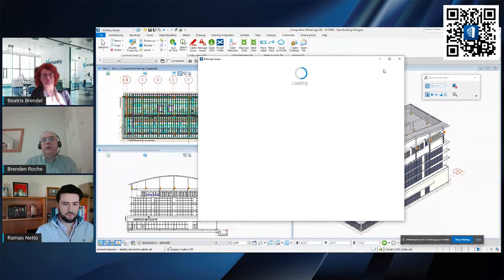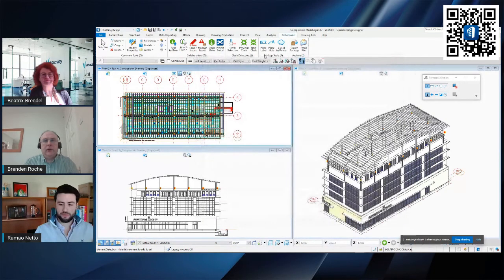See if it's going to come up. As always, when you're doing a live demo across the internet, the speed of the internet connection and the number of users we have connected might affect things. Yeah. So let me just close that down and just refresh it again.